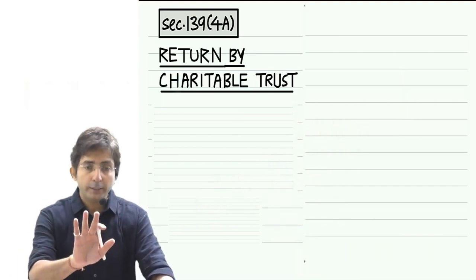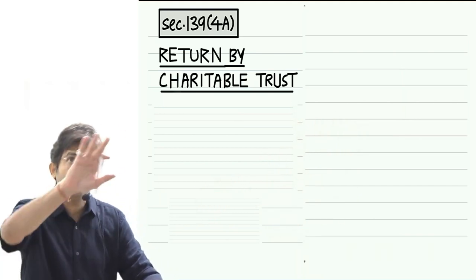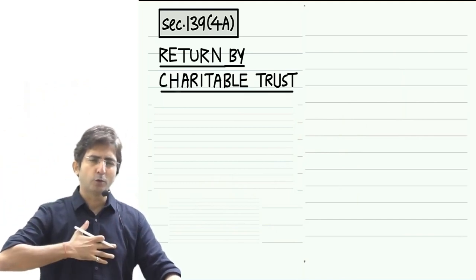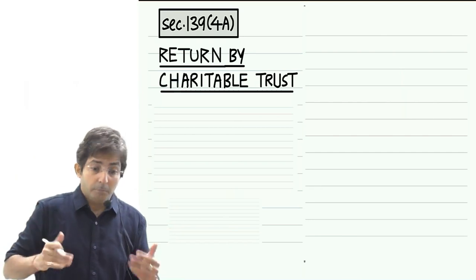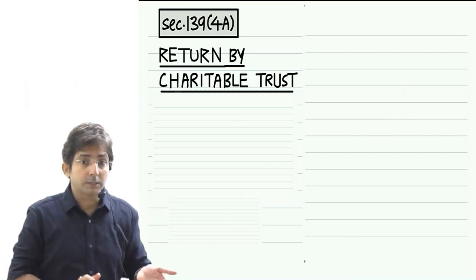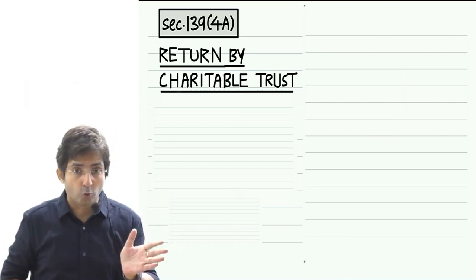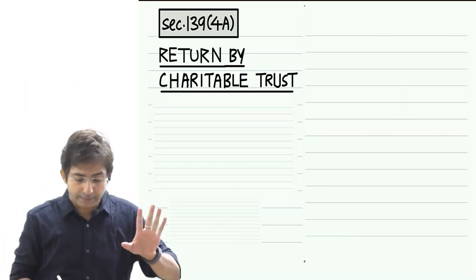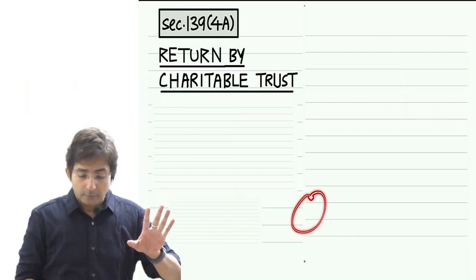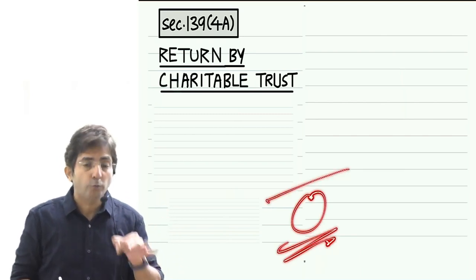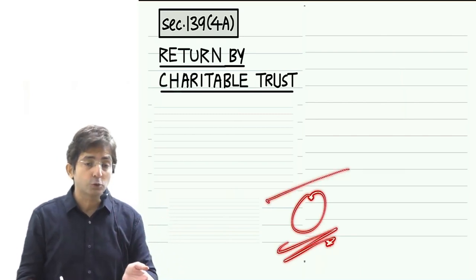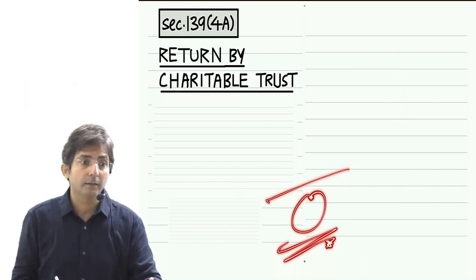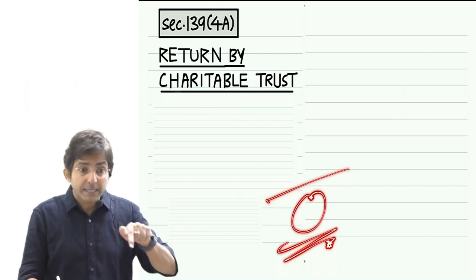But let me tell you, it is not that easy also. They have to fulfill many conditions. But a genuine trust is able to fulfill all the conditions. But whatever, if a trust's income is 1 crore, 2 crores, and they have taken full exemption, then after exemption their income will be 0. And if 0 becomes the criteria to file the return, then imagine a trust which has earned income in crores will not file the return. That would be wrong. We want to check them.